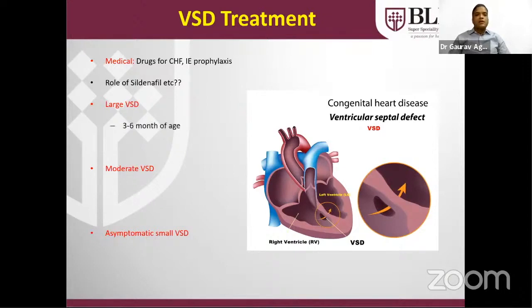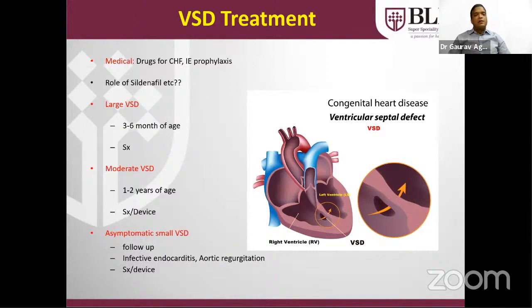Large VSD should be treated by 3 to 6 months of age only by surgery. Moderate VSD by 1 to 2 years of age. Surgery versus device depending on the location and size of the VSD and weight of the child. Asymptomatic small VSD should be followed up annually for 10 years, then once in 2 years till we have to make a decision whether it should be closed or not. Small VSD are generally prone for aortic regurgitation because it is very near to the aortic valve, especially in case of perimembranous VSD. Anytime aortic regurgitation is reported on the echo report, then it should be treated, preferably by surgery.